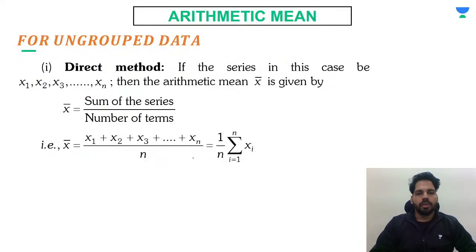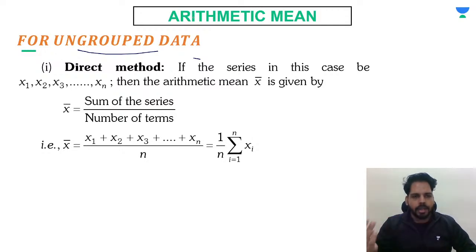Let's see. First of all, let us recap about the arithmetic mean, as you have studied from the previous classes. What is arithmetic mean actually? Arithmetic mean is what? You are going to find the average of the middle value, right? You can say you are finding the average or you are finding the mean value of any statistical data, that is called arithmetic mean. So here for ungrouped data, we have a direct method to find out the mean. Basically, direct method is applied for ungrouped data only.